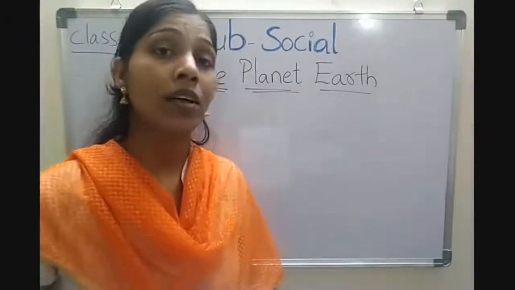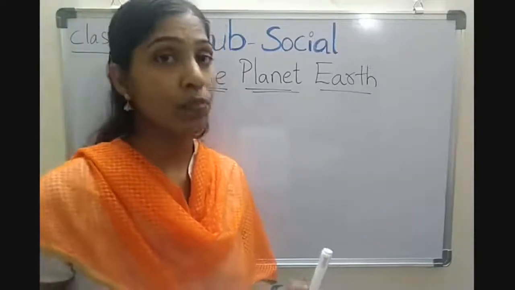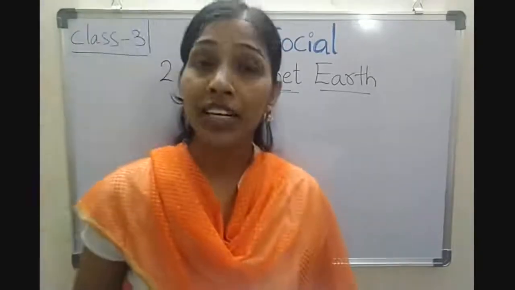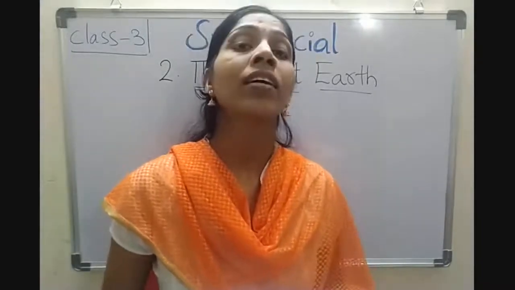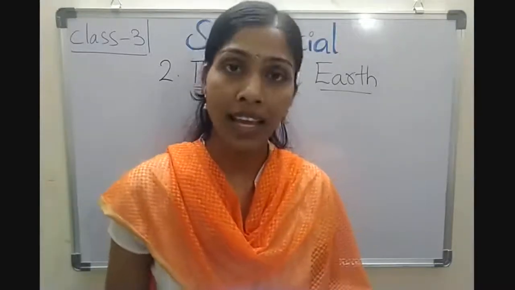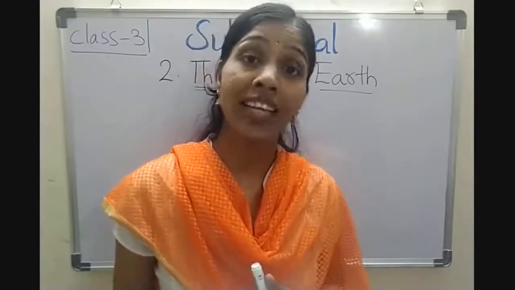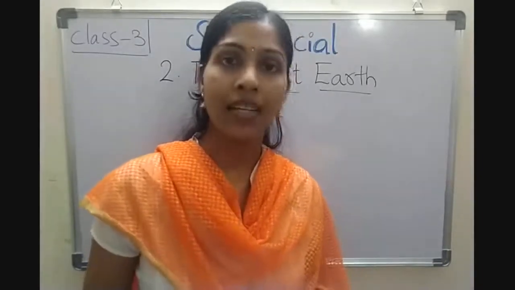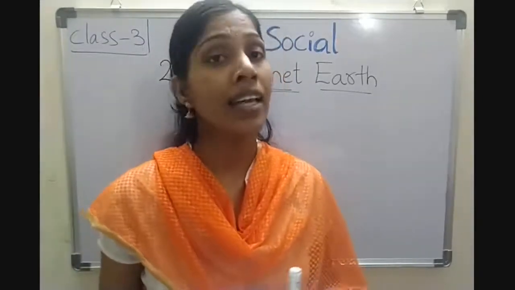Today we are going to learn about continents and oceans. Children, before going to this topic, quickly we have to recall the previous topic. Now tell me, children, what we learned in the previous class? Very good. We learned about the shape of the earth, and why there is life on the earth's surface. The earth has air, water and the right temperature. So that is the reason life is possible on the earth's surface.